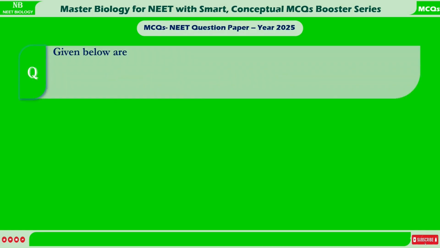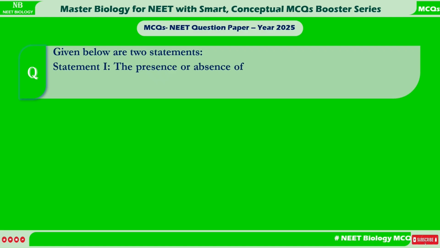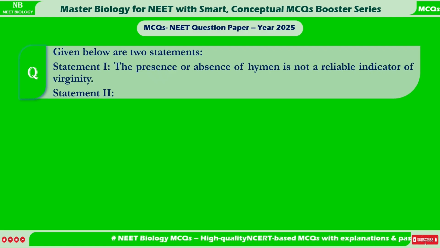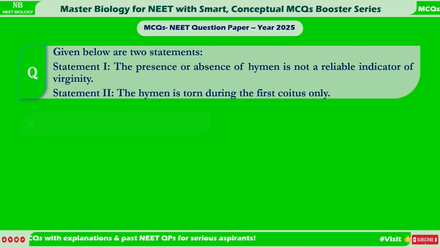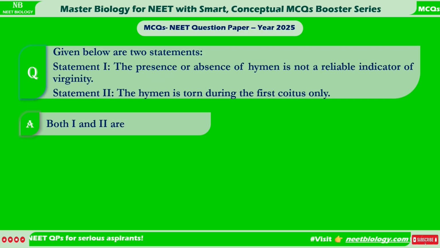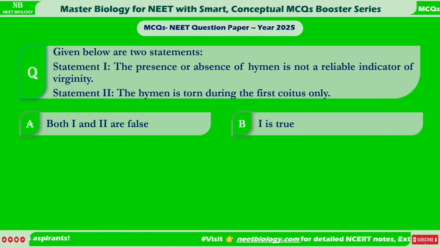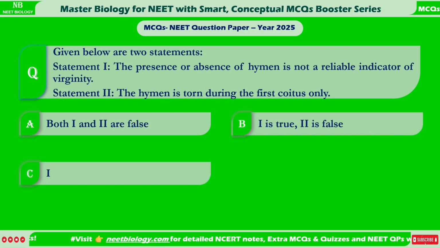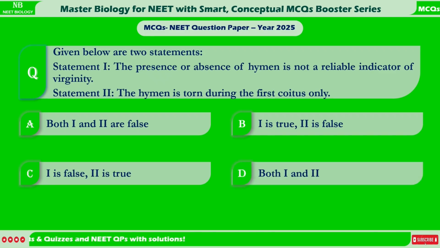Given below are two statements. Statement 1. The presence or absence of hymen is not a reliable indicator of virginity. Statement 2. The hymen is torn during the first coitus only. A. Both 1 and 2 are false. B. 1 is true, 2 is false. C. 1 is false, 2 is true. D. Both 1 and 2 are true.